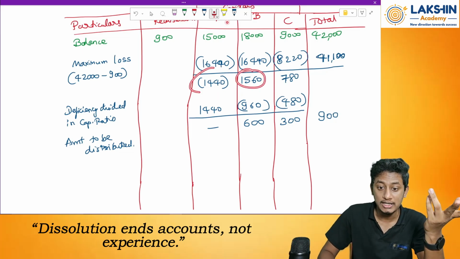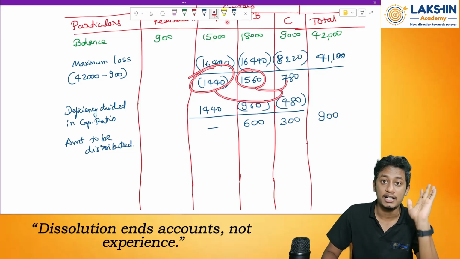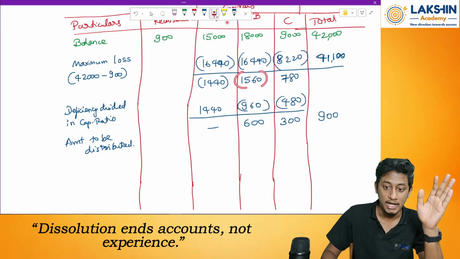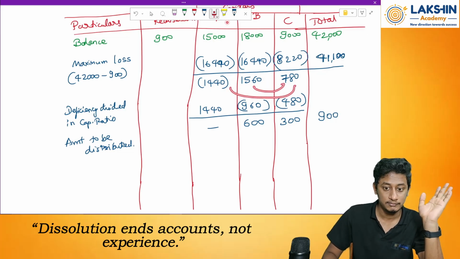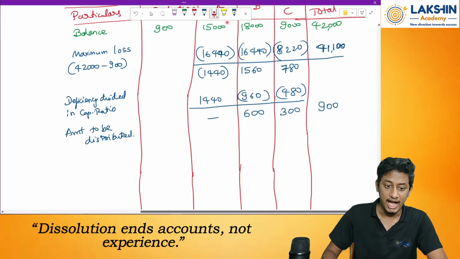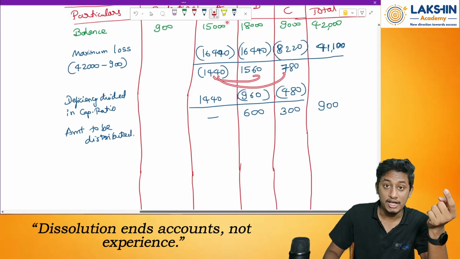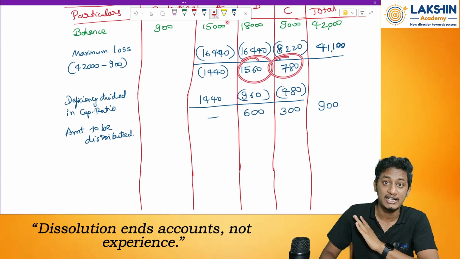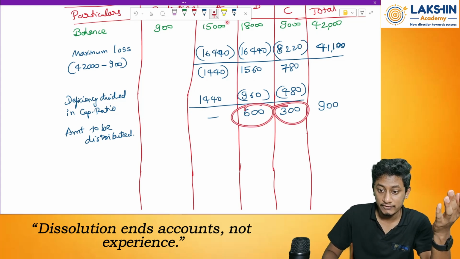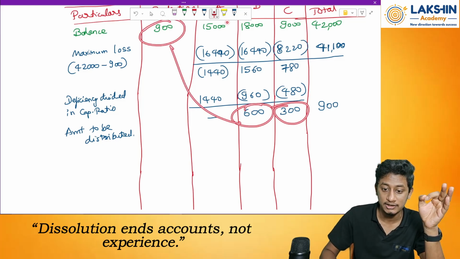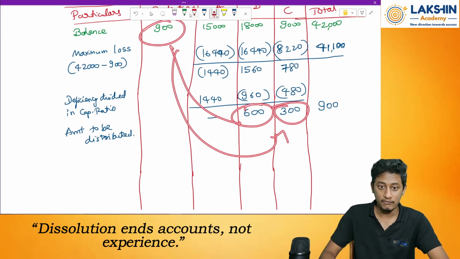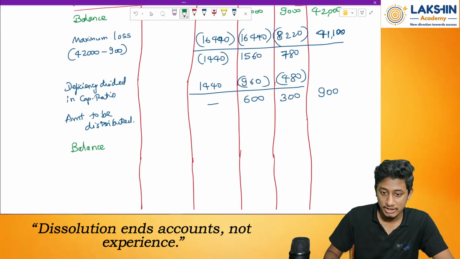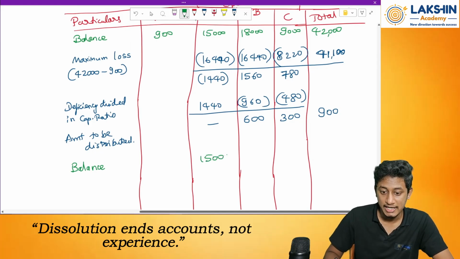But sir, what if two partners have deficiency? That deficiency will be shared by the other partner who does not have any deficiency. Clear? Let us say this was negative 1,560. Both amounts will be shared by this person. Okay. Now next, divide this in what ratio? In capital ratio, between the other partners who don't have any deficiency. After that, subtract, and you will find the division of this amount in these two ways. Clear? Now find out the balance remaining. How much remains over here? 15,000, because I did not pay any amount. See over here.